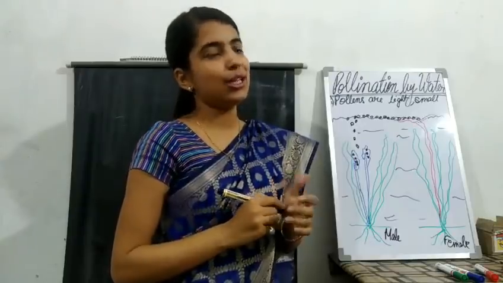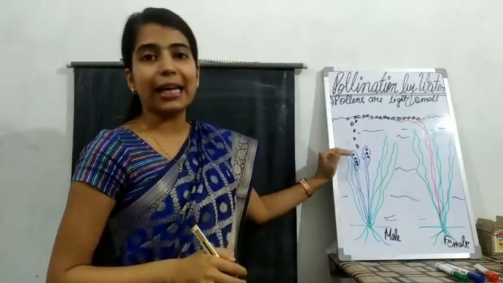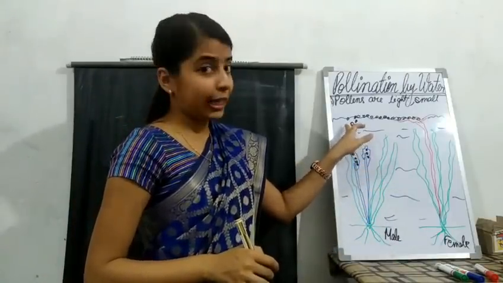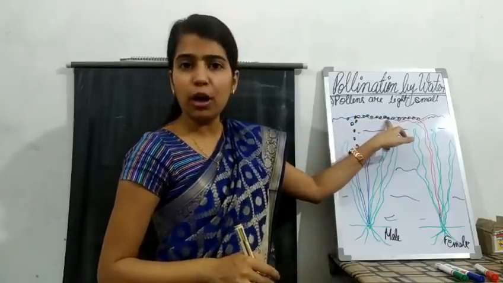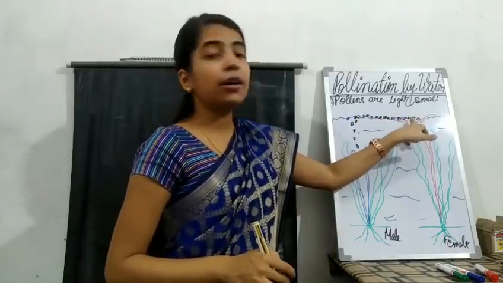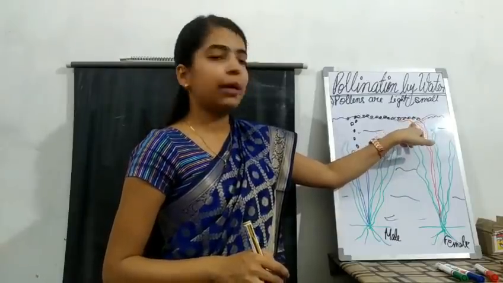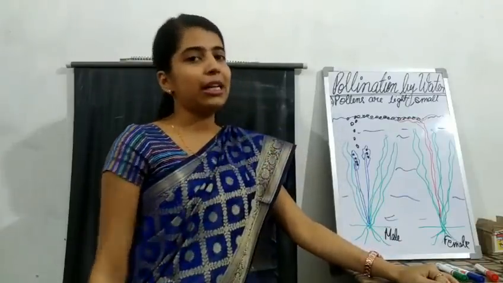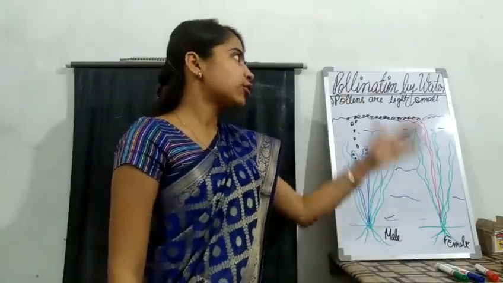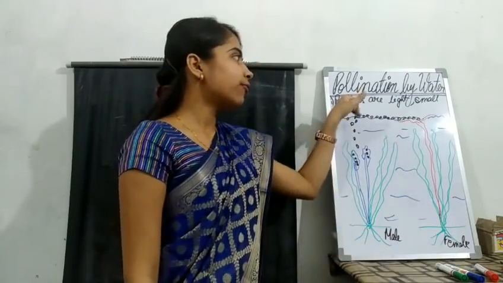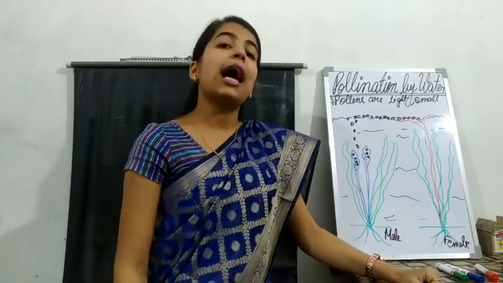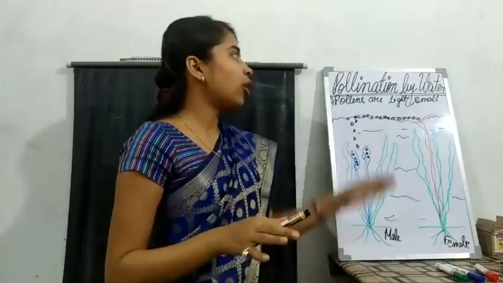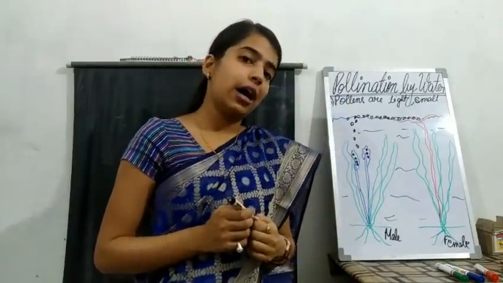Is it clear to you all, students? So this is how pollination is carried out in water. The pollens from the anther will get detached and float on the surface of the water until they meet the female flower. Once they meet the female flower, they will get stuck to the stigma and pollination will take place. So here also, the first feature is that the pollens are very light and very small. Pollens will be light, small, and again produced in large quantity.